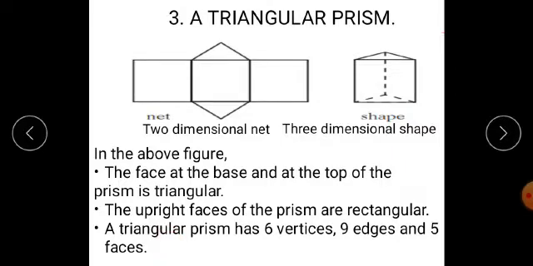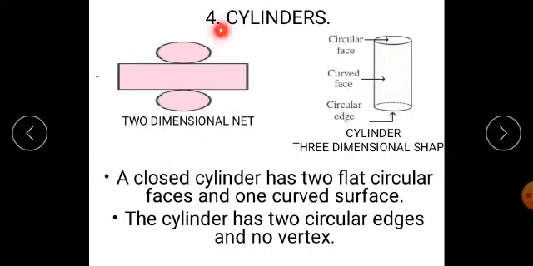Students, I again repeat, in the above figure, the face at the base and at the top of the prism is triangular. The upright faces of the prism are rectangular. These three are upright faces which are rectangular in shape, and each and every triangular prism has 6 vertices, 9 edges, and 5 faces. Next one, fourth one, cylinders.